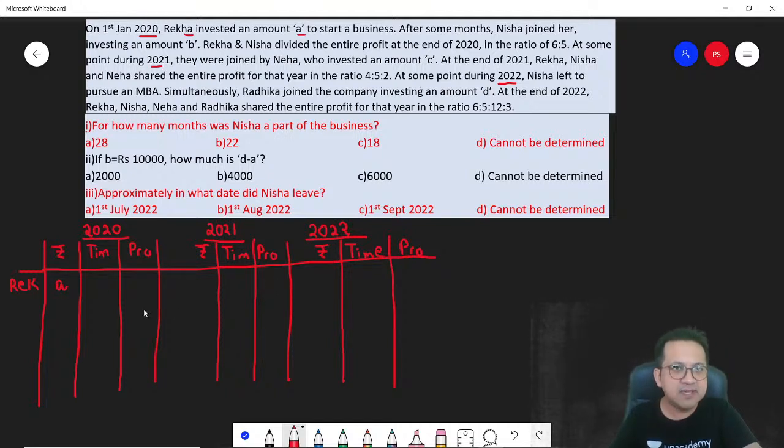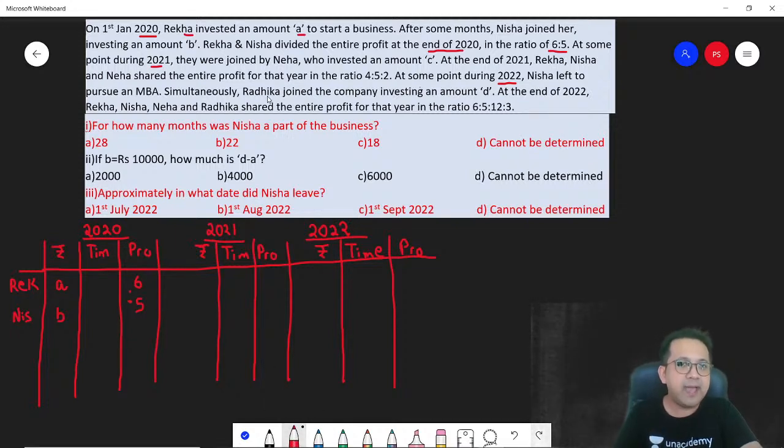After some months, Nisha joined her, investing an amount B. Rekha and Nisha divided the entire profit at the end of 2020 in the ratio of 6:5. Correct? Next. So remember, in 2020, the first person Rekha was there from the very start.